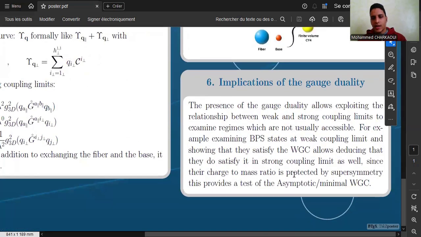These relations will allow us to test the asymptotic weak gravity conjecture, since the charge to mass ratio of BPS states is protected by supersymmetry along the moduli space, and thus we can test the asymptotic weak gravity conjecture and even the minimal weak gravity conjecture.